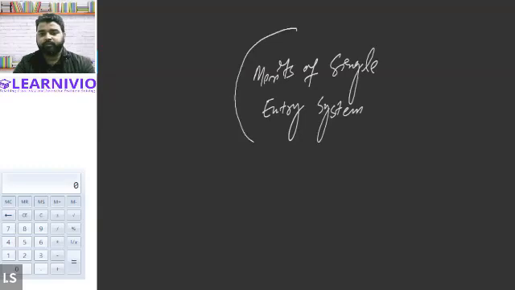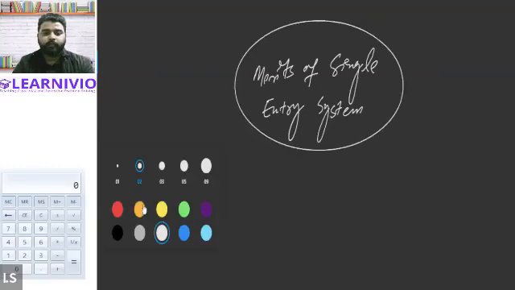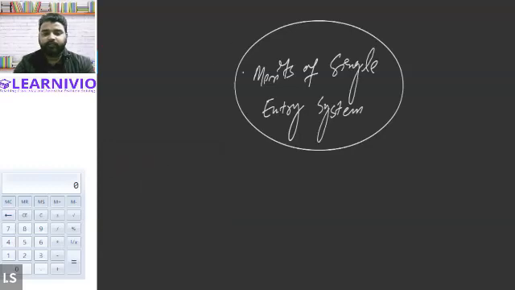Most of the businesses prefer the system because they find it inexpensive to maintain the accounts as per the single entry system. It does not involve any costing. It is considered an inexpensive system of accounting.